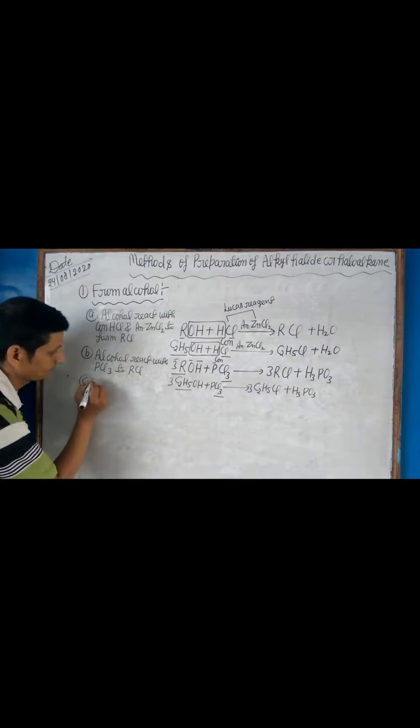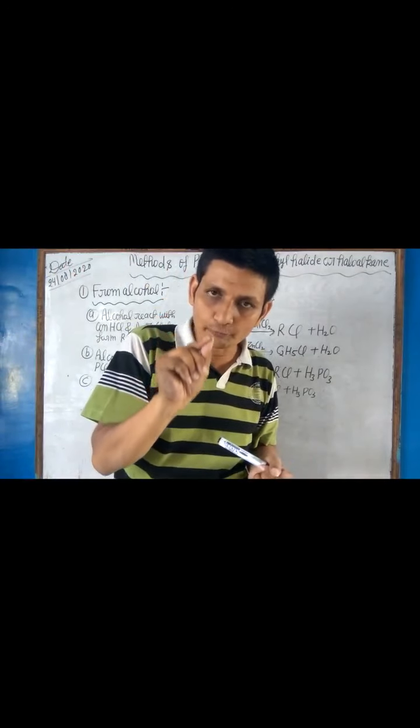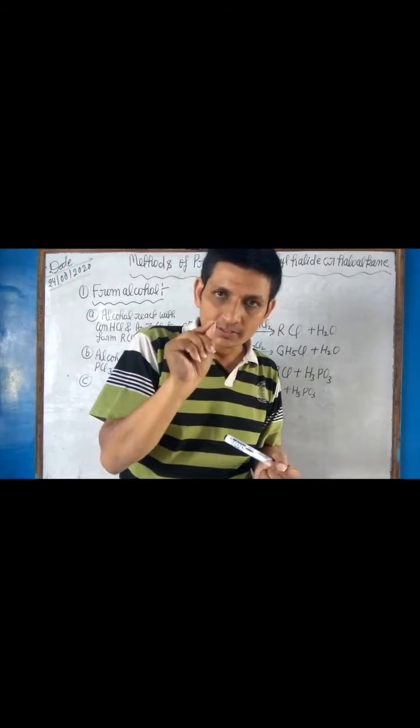Next, alcohol reacts with phosphorus pentachloride to form alkyl halide.